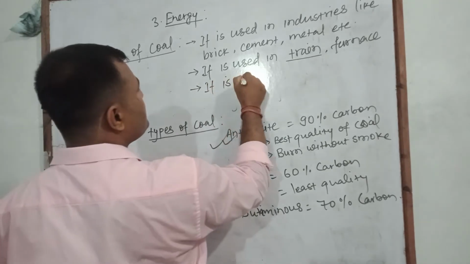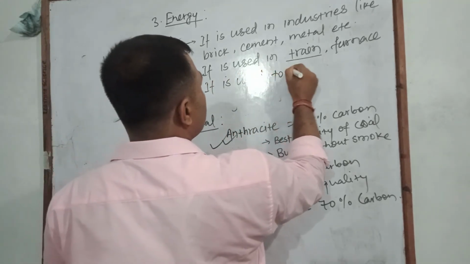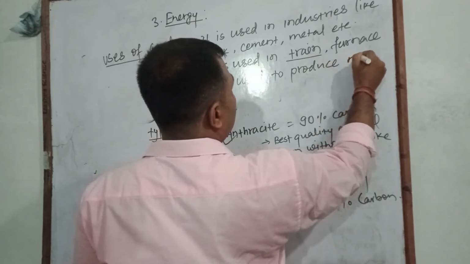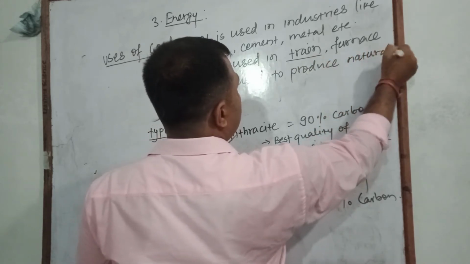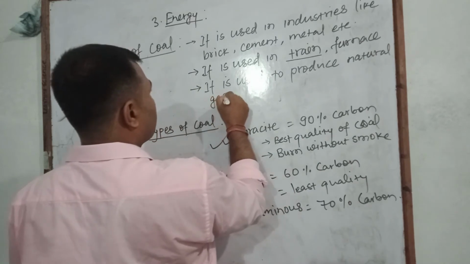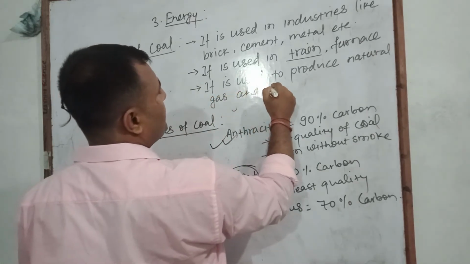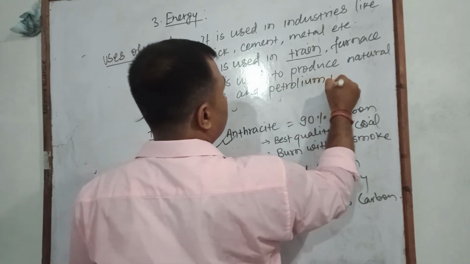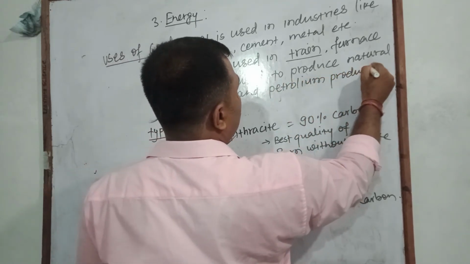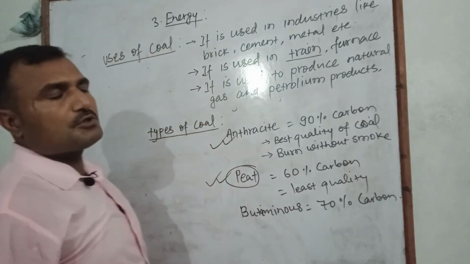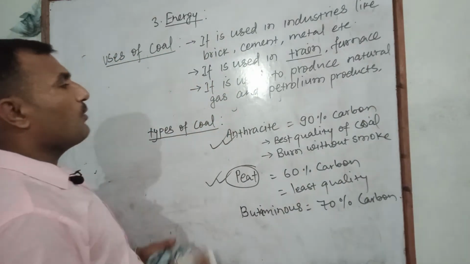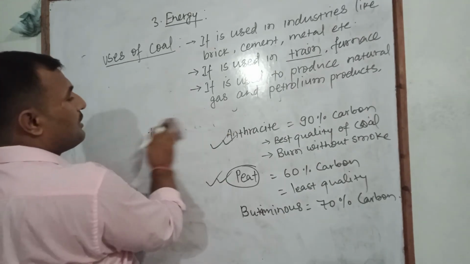It is used to produce natural gas and petroleum products like kerosene, diesel, petrol, which can also be prepared by distillation of coal, which is known as the usage or advantage of coal also.